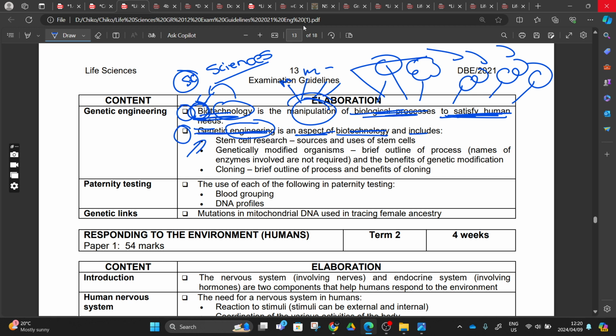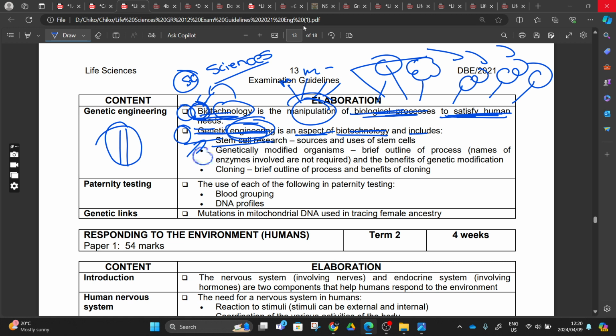So we are going to be manipulating, removing, inserting, adding, and subtracting genes. In genetic engineering we also have stem cell research, which we'll talk about today.